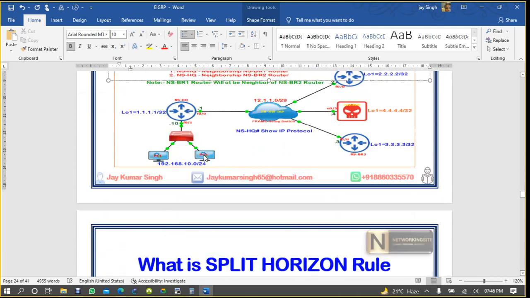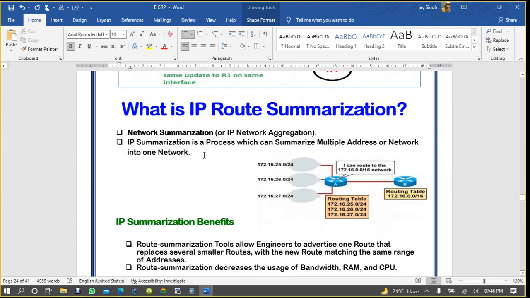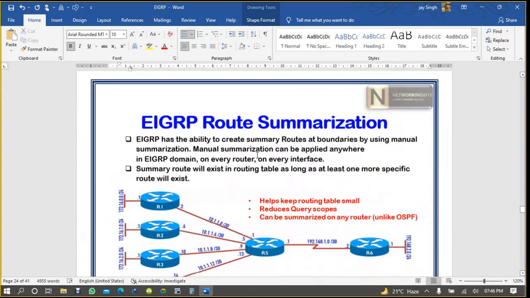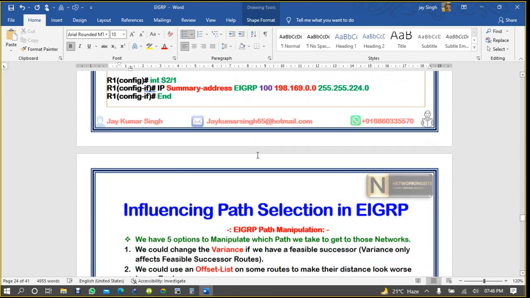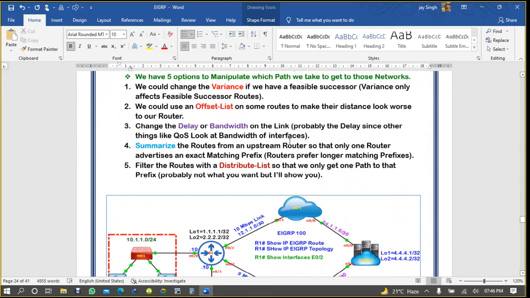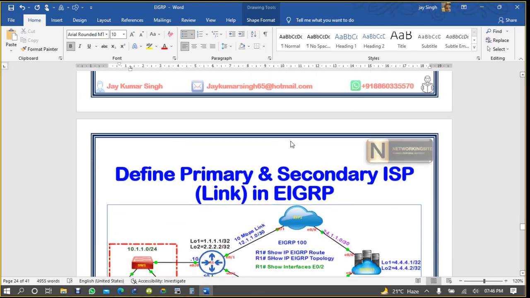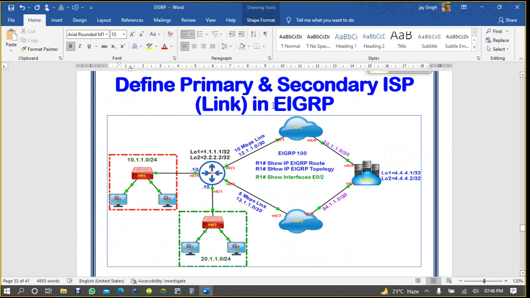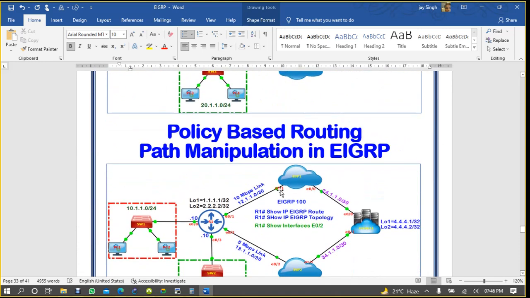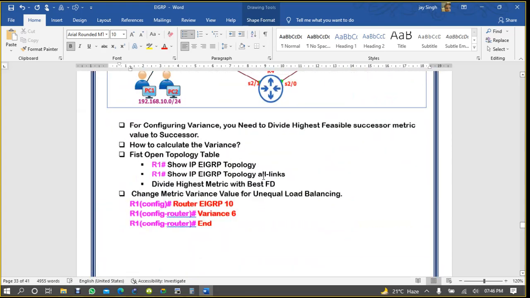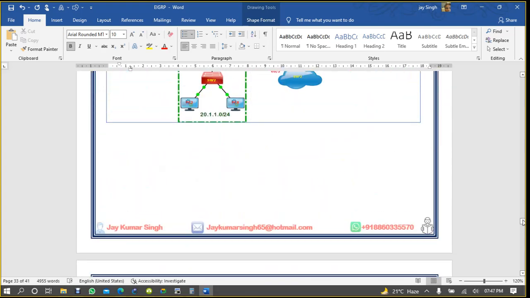If you see here, EIGRP split horizon rule, summarization. Then after summarization you will see path manipulation, unequal load balancing. Define primary and secondary ISP, so I want that for this network this ISP should be primary, and for this one should be secondary. Policy based routing, path manipulation, so everything is there.